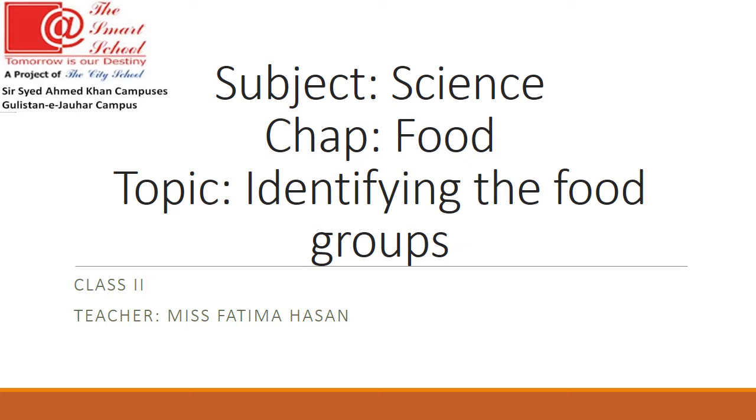So students, as we have already learned about different food groups, that there are 5 basic food groups, and we also learned about different food items that belong to each of the food groups. So now by this time we all know the food groups that each of the food items belong to. So we can easily identify the food groups of the food items that are given. Isn't it, students?